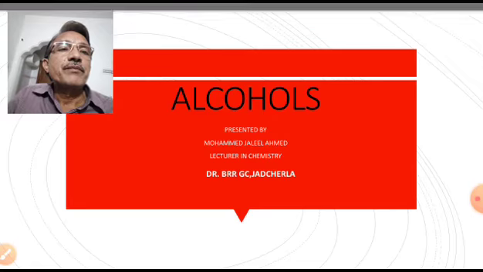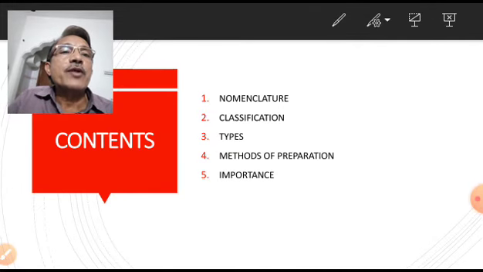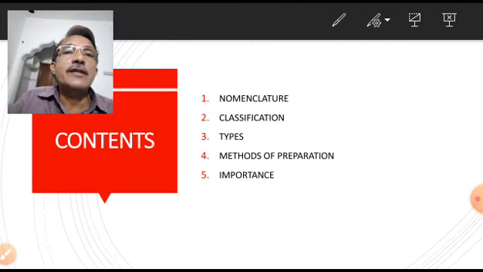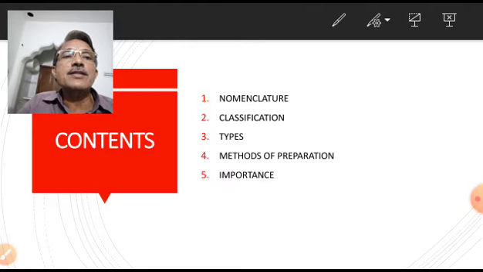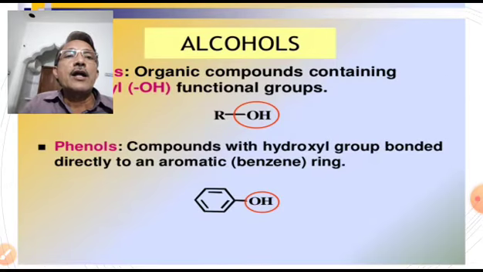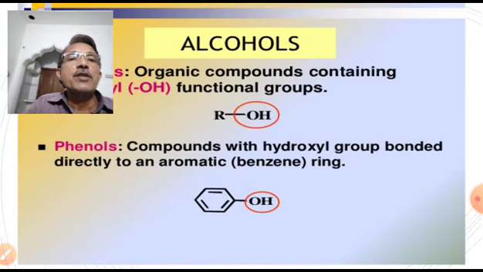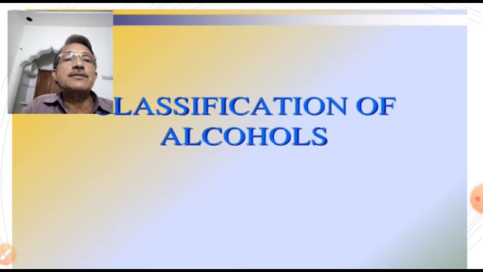In this topic, we are going to discuss nomenclature of alcohols, classification of alcohols, types of alcohols, methods of preparation of alcohols, and importance of alcohols. Now, organic compounds containing the bond OH as a functional group are called alcohols. Similarly, compounds with a hydroxyl group bonded directly to an aromatic ring are called phenols. We will discuss phenols in the next class.